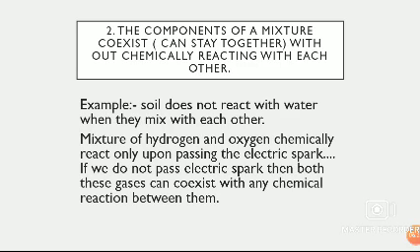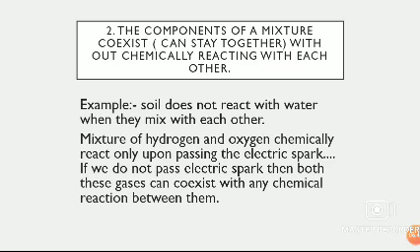A mixture of hydrogen and oxygen chemically reacts only upon passing an electric spark. So this is the second example. When you simply mix hydrogen and oxygen, in the mixture they can stay together without chemically reacting with each other. What is the condition? There should be no electric spark.